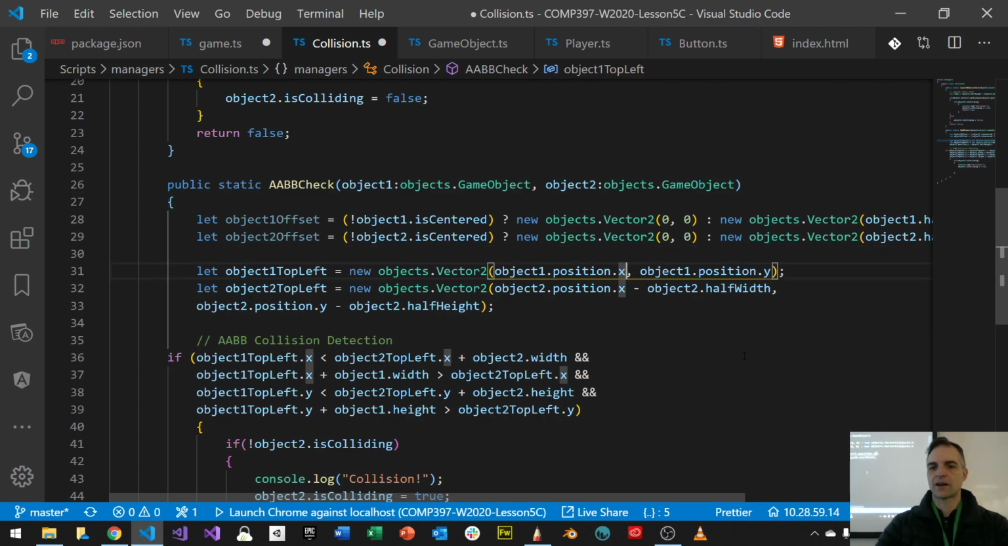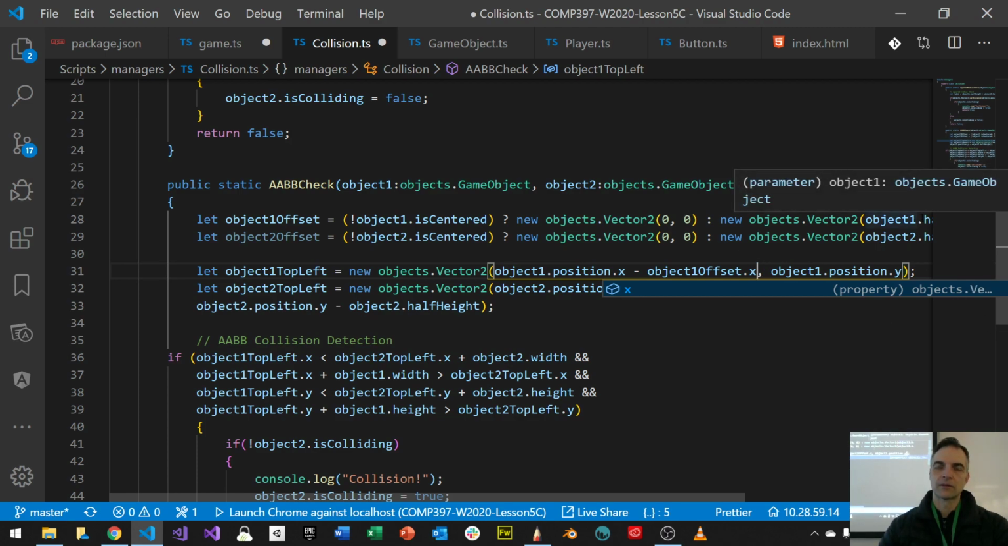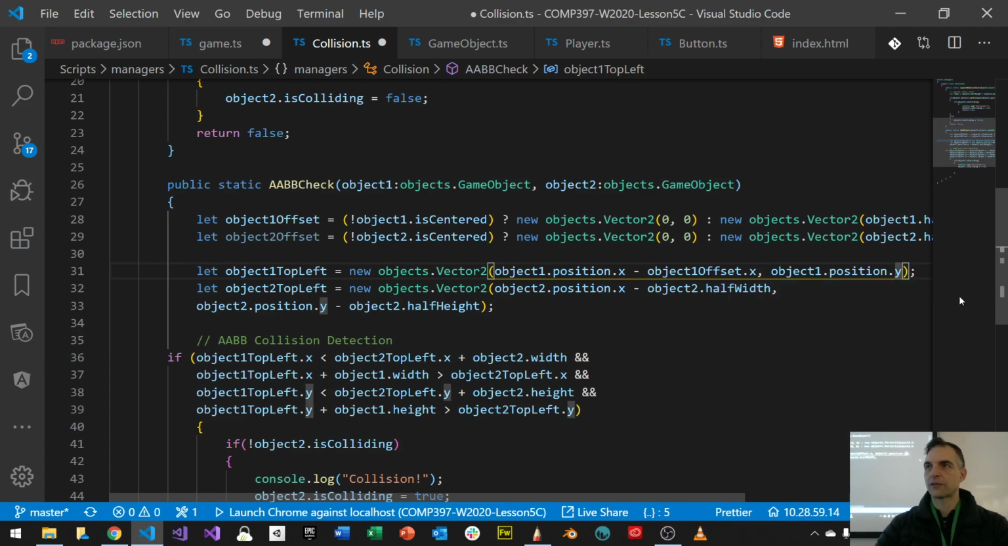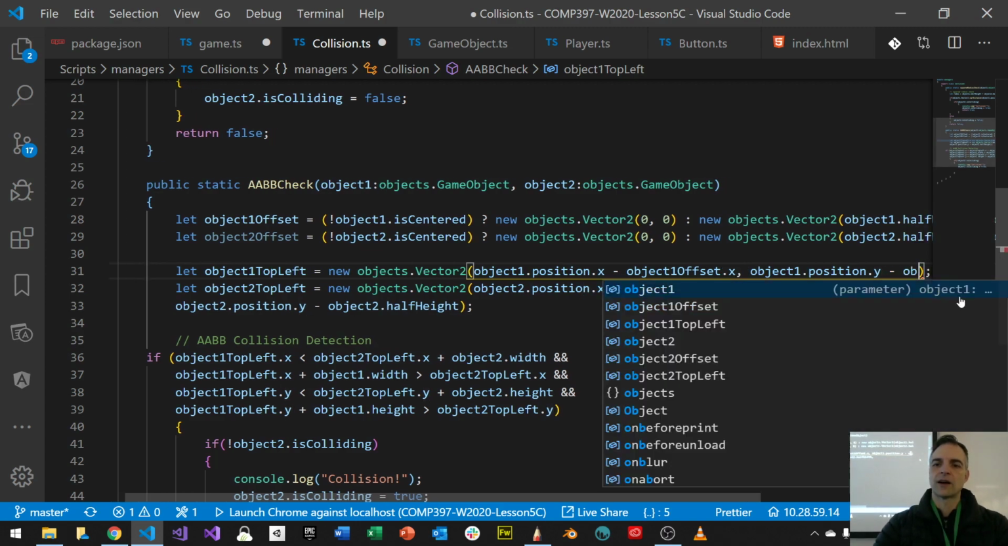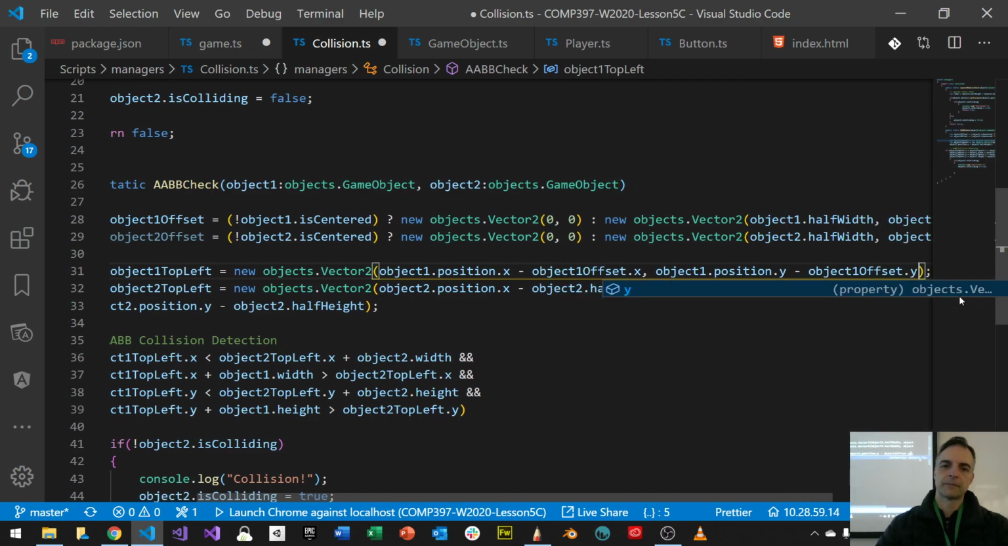I could say that object 1 dot position on the x minus object 1 offsets dot x. If it's not centered, it's just going to subtract 0, which is nothing. But if it's centered, it's going to subtract half the width. And the same thing goes with half the height: minus object 1 offsets dot y.